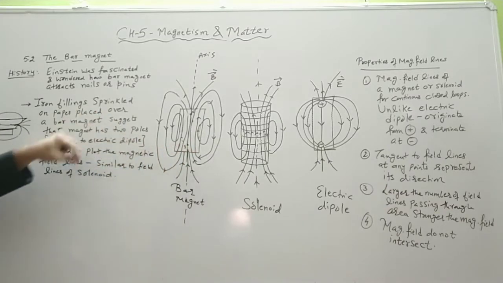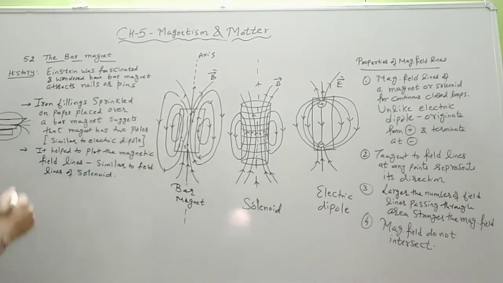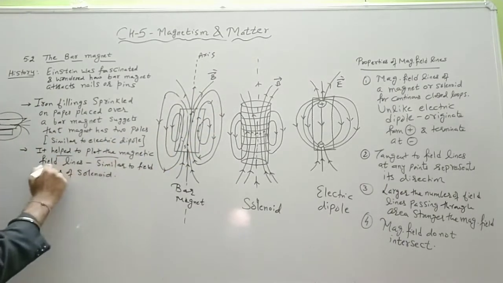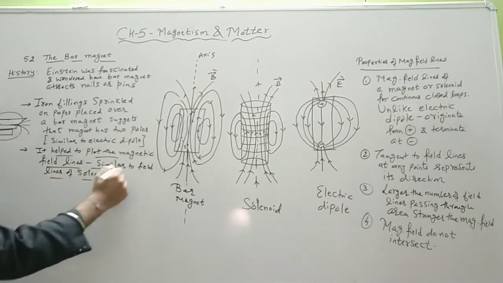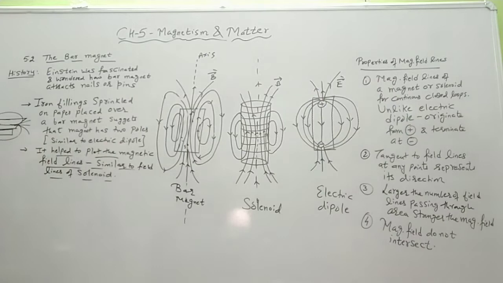It was later found that these field lines were similar to the field lines of a solenoid. So this is how the magnetic field lines were plotted.